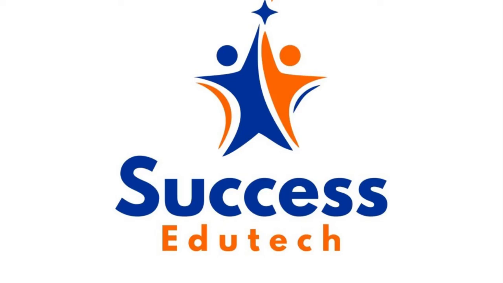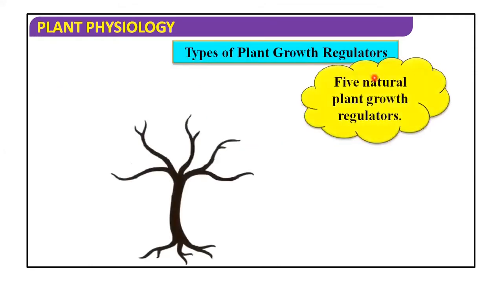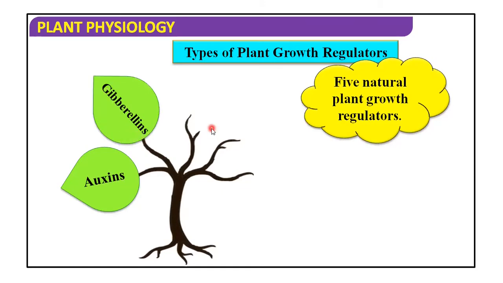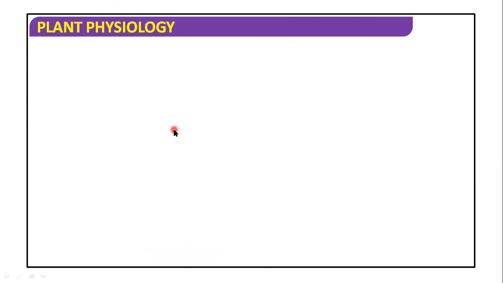Today we are going to learn about plant growth regulators, that are gibberellins and cytokinins, from the lesson Plant Growth and Development. In this lesson, we are going to learn gibberellins first and then cytokinin. These are the types of plant growth regulator, which consist of 5 plant growth regulators: auxins, gibberellins, cytokinins, ethylene, and abscisic acid. Now we will see first gibberellins.